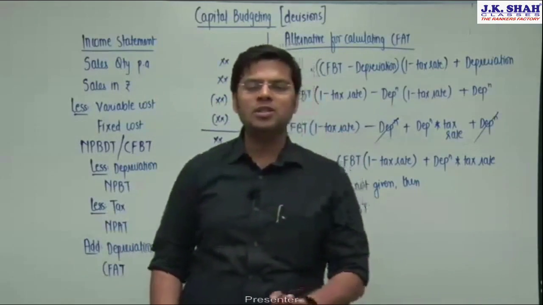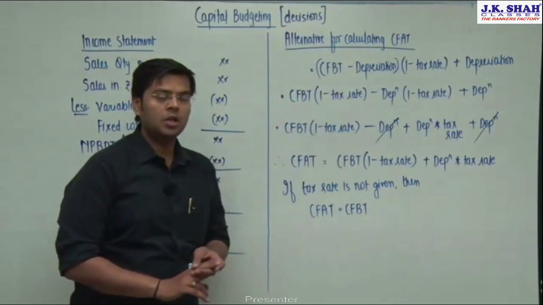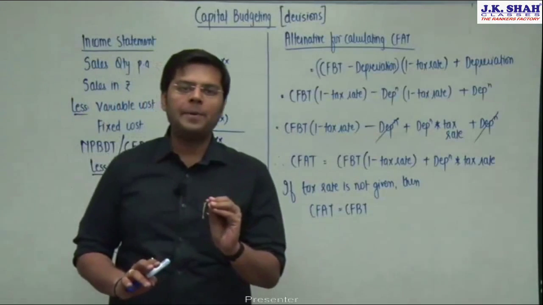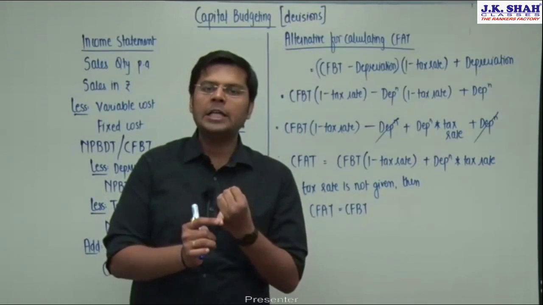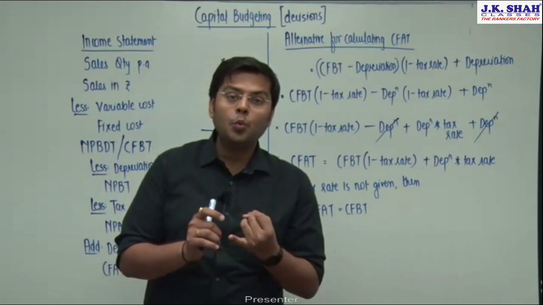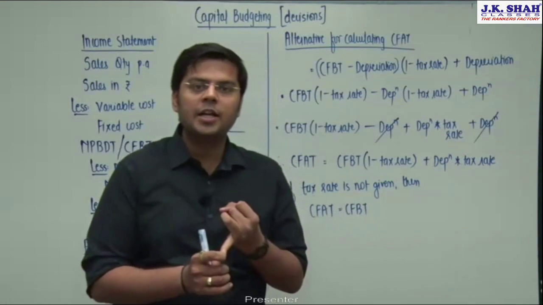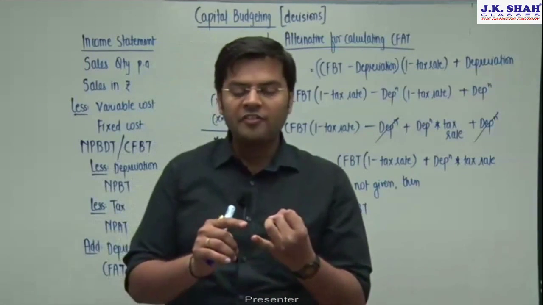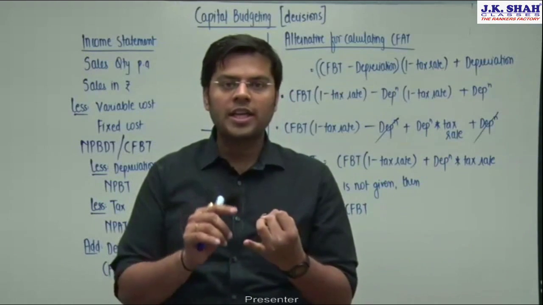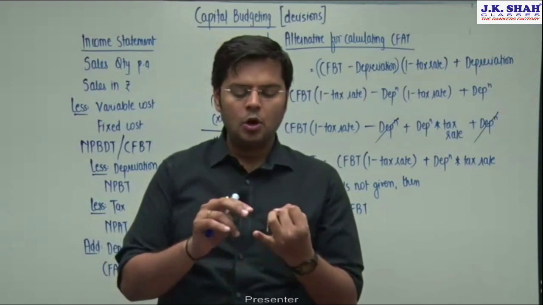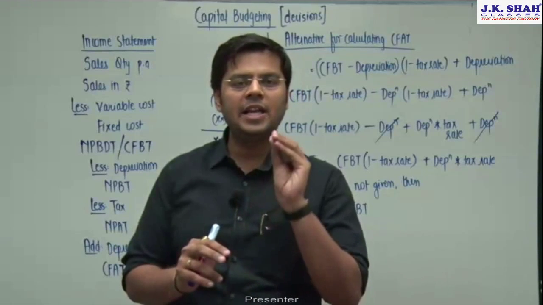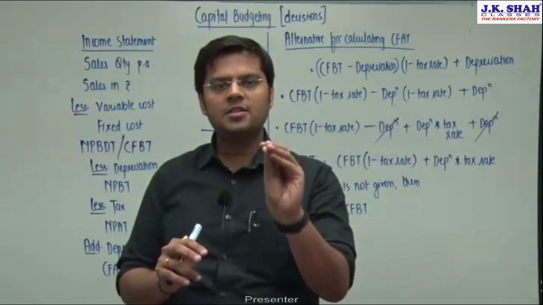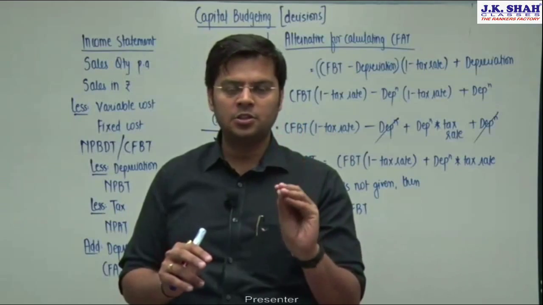So summary of all the discussion that we have done till now, friends, is what? This chapter of capital budgeting is related to taking decisions. But which kind of decisions? Decisions which are related to long-term assets or fixed assets or capital assets or long-term projects. Whenever we take decisions in respect of these assets, these decisions are called capital budgeting decisions.